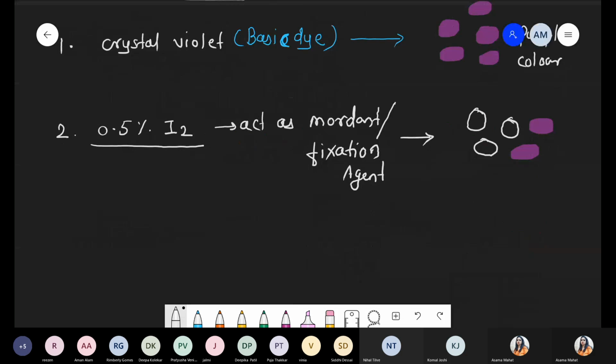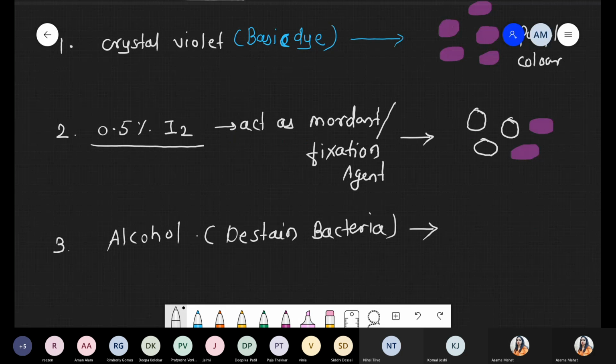We will see that ahead. After the 0.5% iodine, the next step is to use the alcohol, right? And now what happens? Alcohol can dissolve one lipopolysaccharide layer. We are not going into too much detail. So alcohol is used, and alcohol basically destains, causing discoloration of bacteria. It acts as a destain. So now ultimately we are obtaining the result.